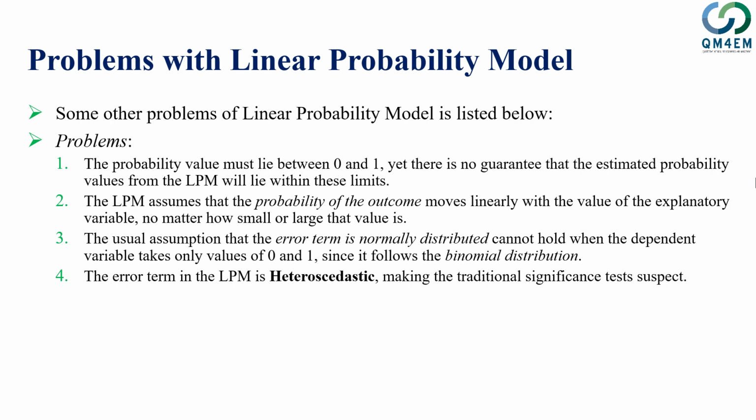So in very simple words, if we have a model in which the dependent variable is a binary response, and we apply the linear probability model, or we estimate that model through the ordinary least squares method, it's affected by a number of problems which we just discussed. And because of all these problems, the linear probability model is not a practically used model. Although it exists in theory, it's not used practically.